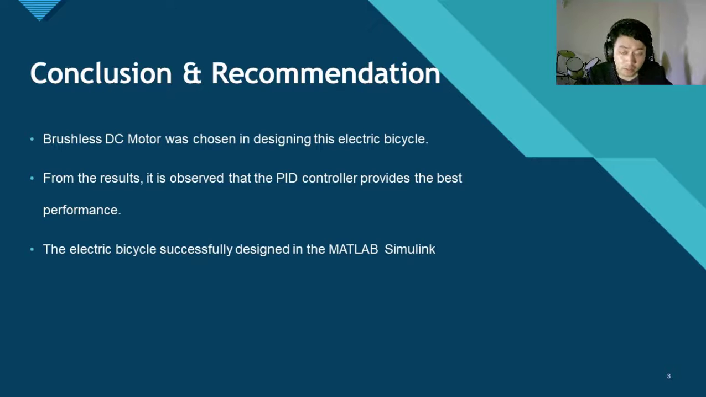As a recommendation, it is recommended to increase the reference speed in order to produce a higher output speed for the electric bicycle. The one that we designed can only accelerate up to 400 rpm. In other words, it can only reach up to 18.85 km per hour. So for future purposes, the engineer can adjust the reference speed so that they can get their desired speed.